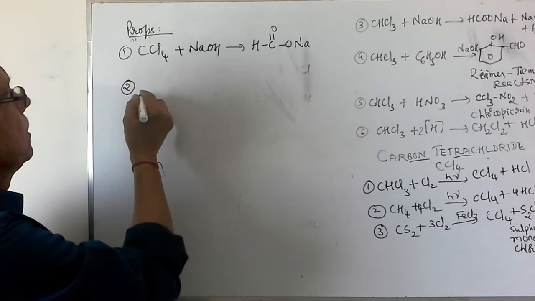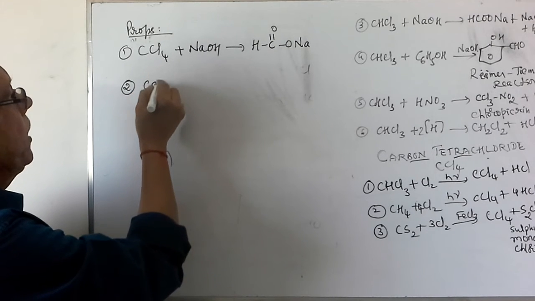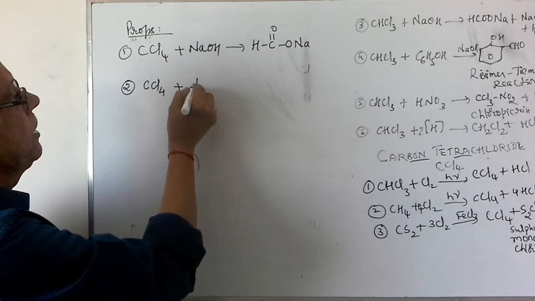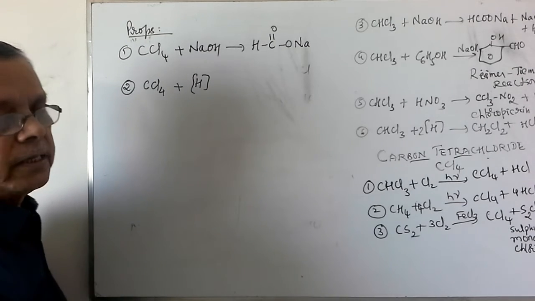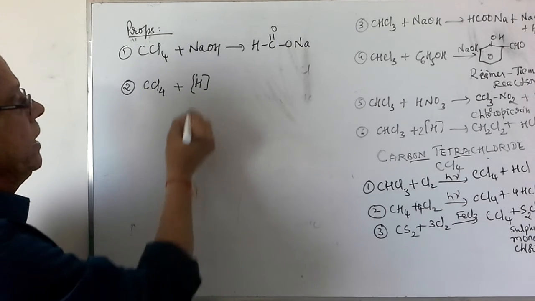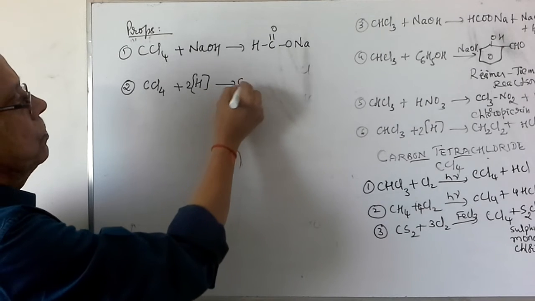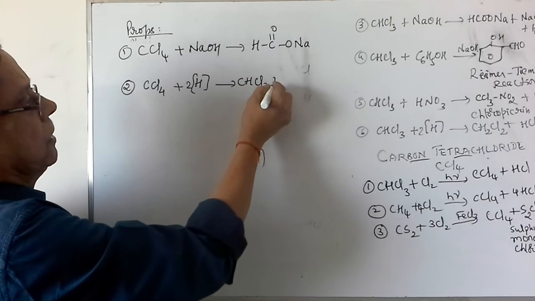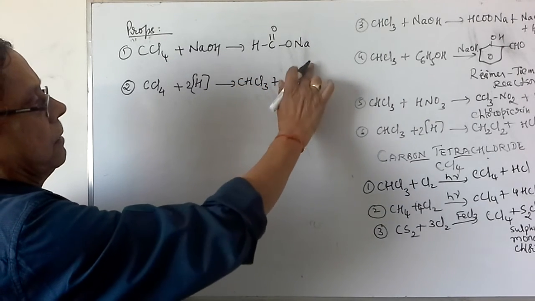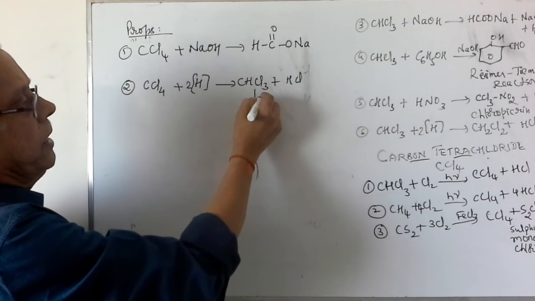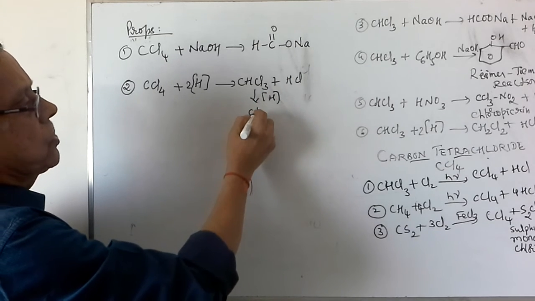The next one is when carbon tetrachloride is treated with any reducing agent like zinc and HCl, it will give rise to chloroform along with the formation of HCl. This can be further reduced to CH2Cl2.